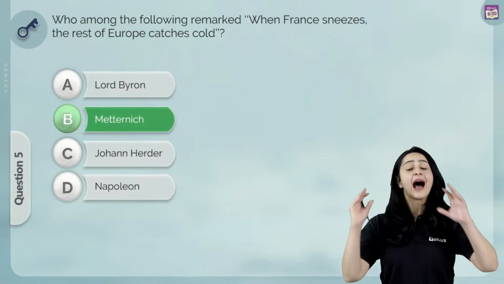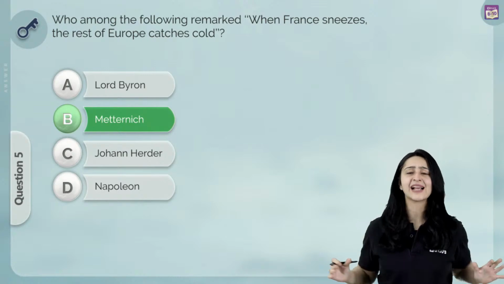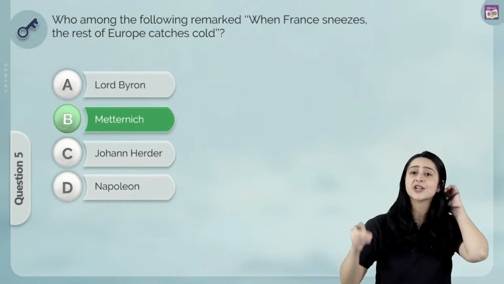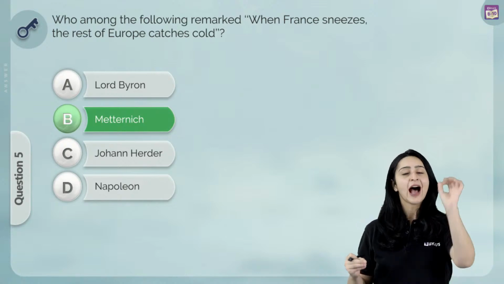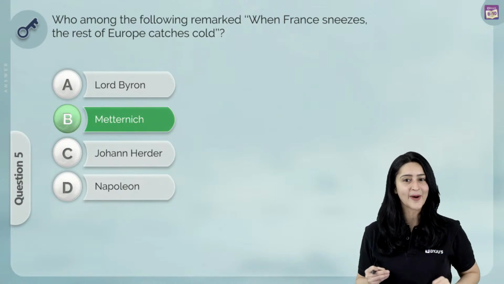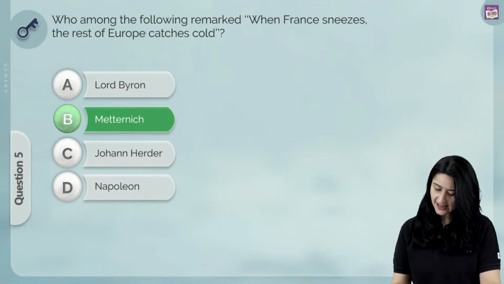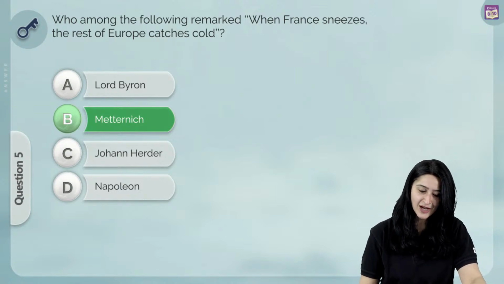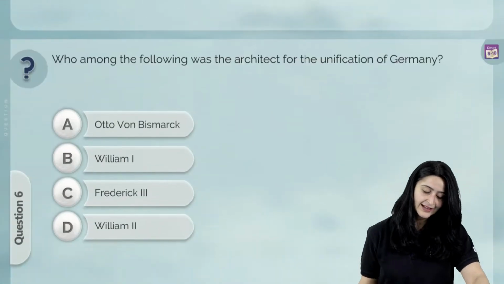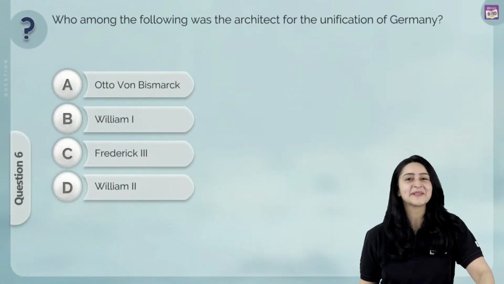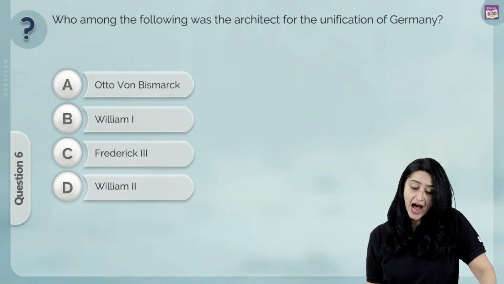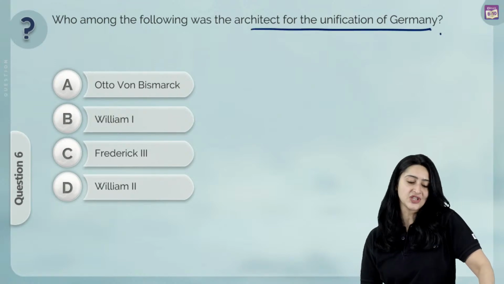Right? Now, I'm going to be going really, really quickly because like I said, we've already solved this question paper before. You'll have already done it, so I'm not going to take too much time on it. However, I would like to see the answers that you have put in your question paper up on the screen. All right? Okay, let's move on. I can see Metternich over here. A lot of you have put B. Super, super job. Okay. Let's move on to our next one, which is again a history question. Who among the following was the architect for the unification of Germany?